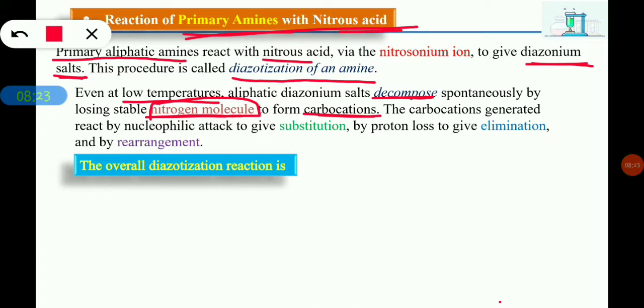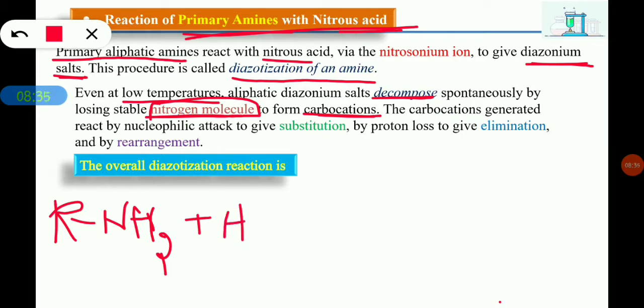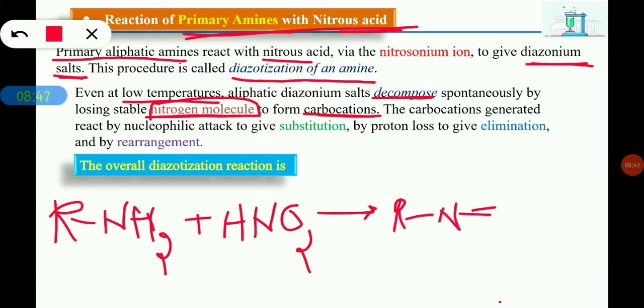Here, if I take RNH2, this is our primary aliphatic amine. When it reacts with HNO2, nitrous acid, it gives RN triple bond N. Here this nitrogen gets a positive charge because it has already made 4 bonds.